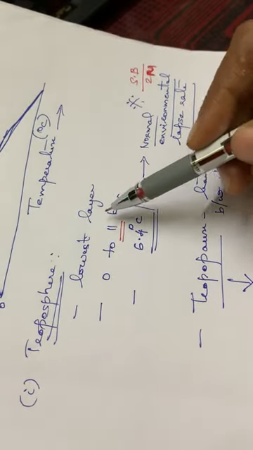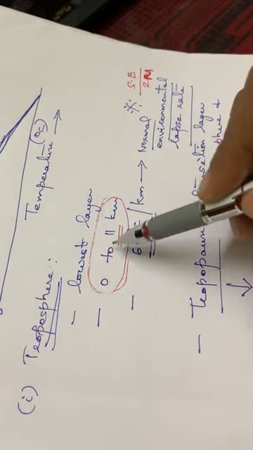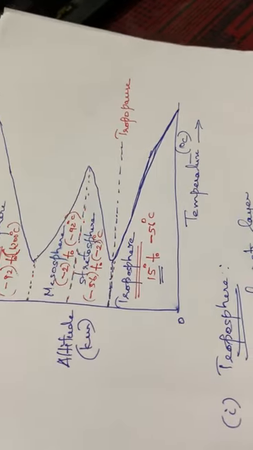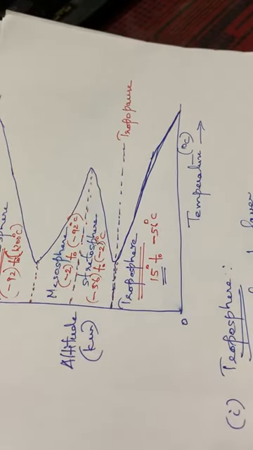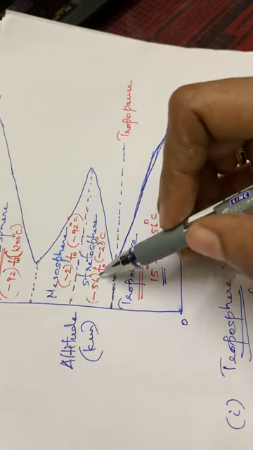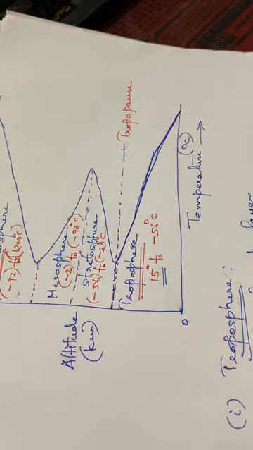And also you have to correct in your textbook this kilometers, the altitude, it is 0 to 11 kilometer, not 0 to 18 kilometer. Okay, that you have to correct it in your textbook also. So the next region, which one is that? That is the stratosphere, isn't it? So after troposphere then comes stratosphere, and also the temperature range, it is from -56 to -2 degrees Celsius.